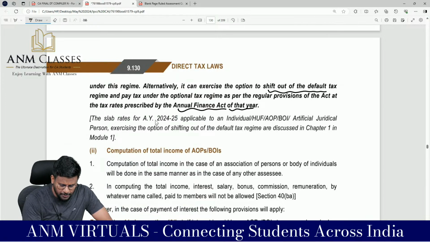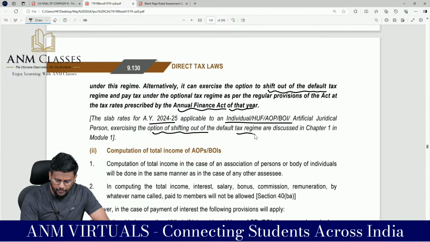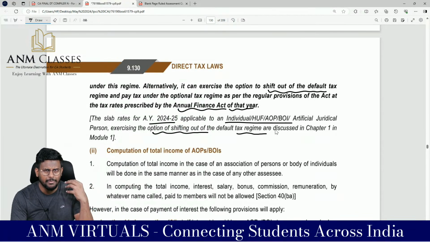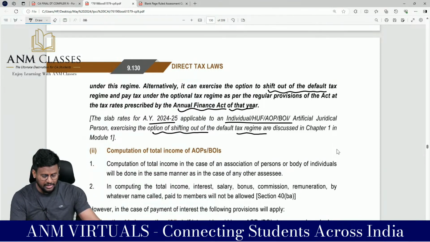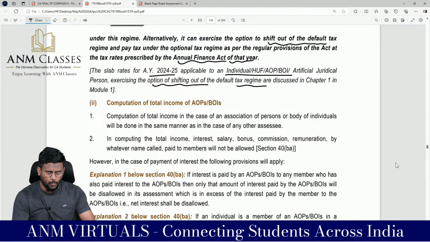The slab rate for assessment year 2024-25 applicable to individual, HUF, AOP, BOI, AJP exercising the option of shifting out of the default tax regime is already discussed in chapter number 1, which is the basics. If you are coming out of the default tax regime, up to 2.5 lakhs nil, 2.5 lakhs to 5 lakhs, 5 lakhs to 10 lakhs, more than 10 lakhs, like that it goes, right? Our old things. So these 5 persons are a group: individual, HUF, AOP, BOI, AJP. For these guys, generally they will fall under the default tax regime. If they want, they can get out of the default tax regime.